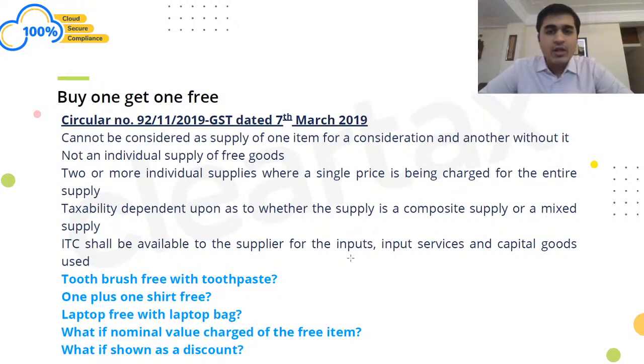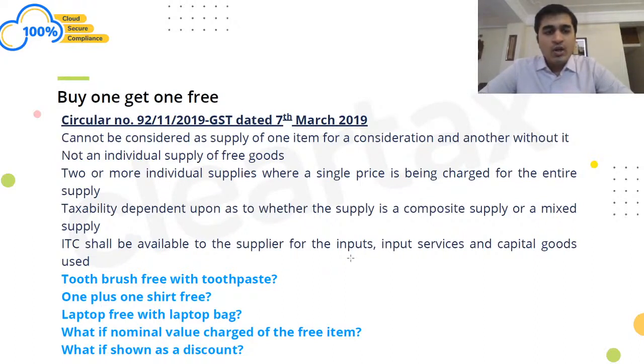It cannot be possible, right? The basic premise here is that usually the product which is given free of cost is only a marketing tool. It is not something wherein one product is free of cost to the buyer. They are actually paying for two products, but it is being represented as if they are paying for only one product, right?